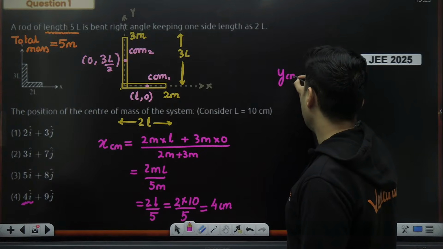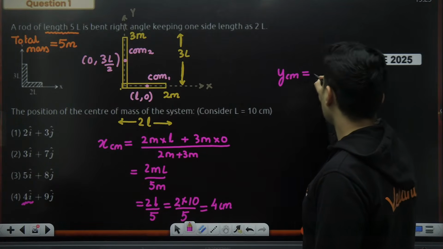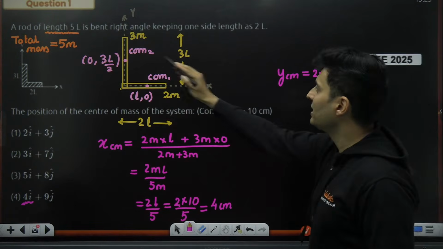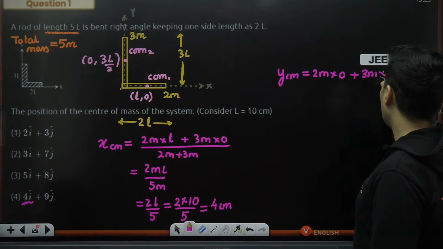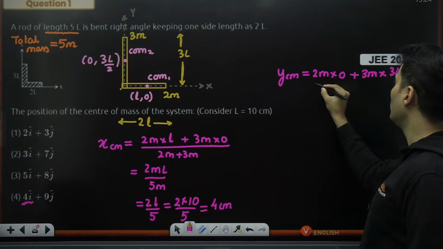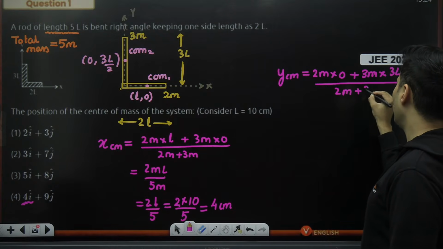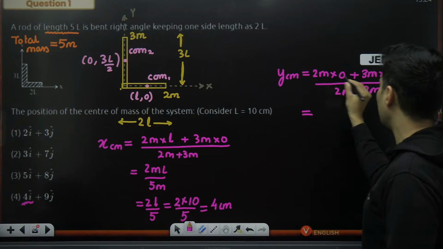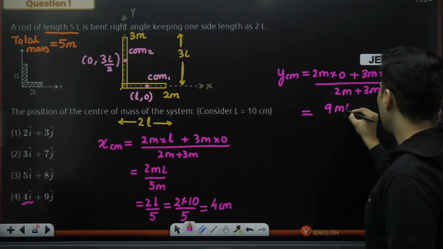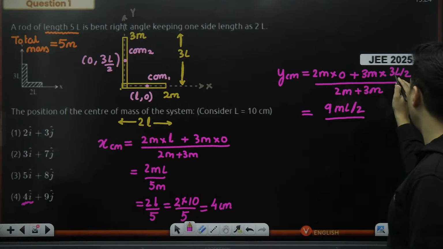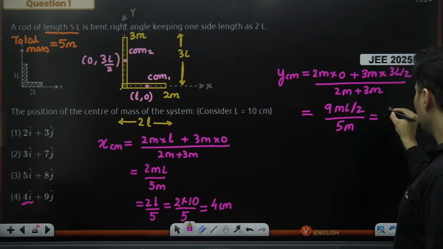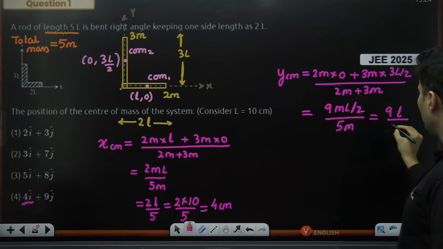Y CM will be m1, m1 is 2m, into the y coordinate, which is 0, plus m2, which is 3m, into the y coordinate, which is basically 3L by 2, whole thing divided by 2m plus 3m. What will this be? 0, and this will be 9mL by 2, and this will be nothing but 5m, cancels, so this will become 9L divided by 2 5s are 10.